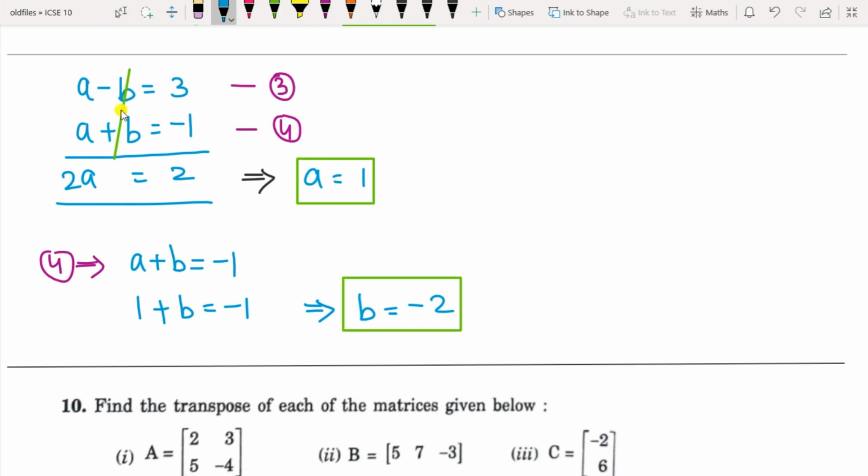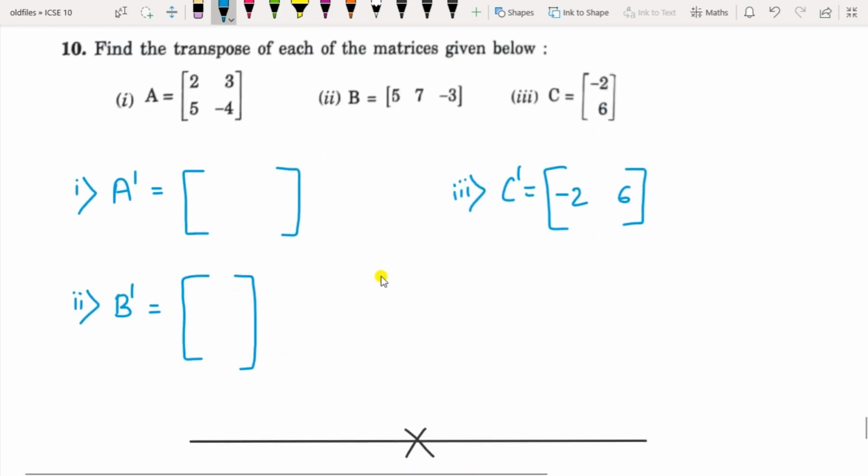Now already the coefficients are the same, that is 1 here, and with opposite sign also. So b will get cancelled. You have 2a equals 2, and therefore a will be equal to 1. Substitute the value of a equals 1. I am substituting in equation 4 here. So b will be minus 2. Right? So this way you can find the values of the variables.